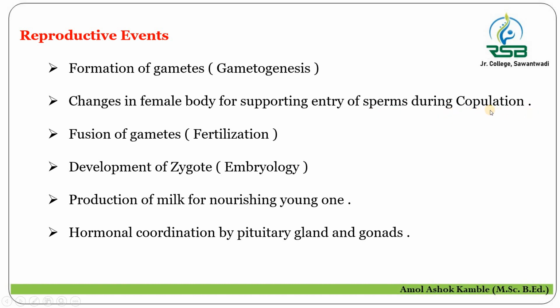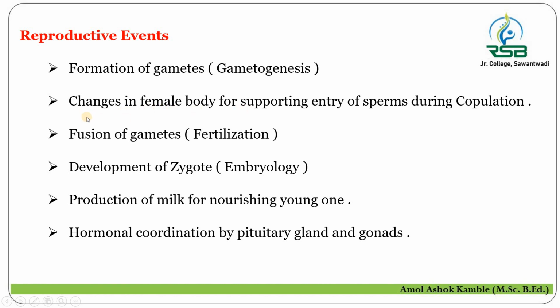So at the time of copulation, the sperm, which is the male gamete, transfers into the female body, and for the entry of that sperm, the female body attains certain changes. Therefore, successful copulation takes place, that is the entry of sperms into the body of a female, which we are going to study in detail at the time of fertilization in a later part.